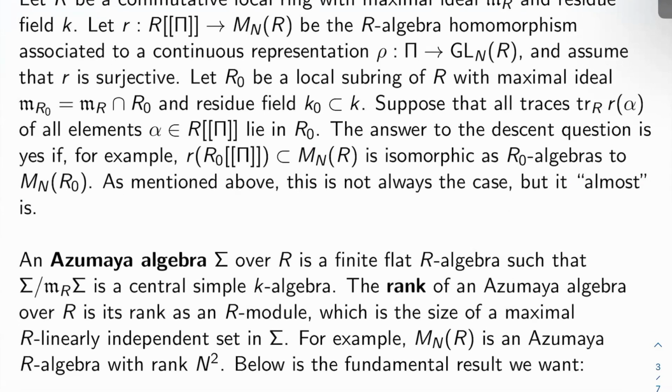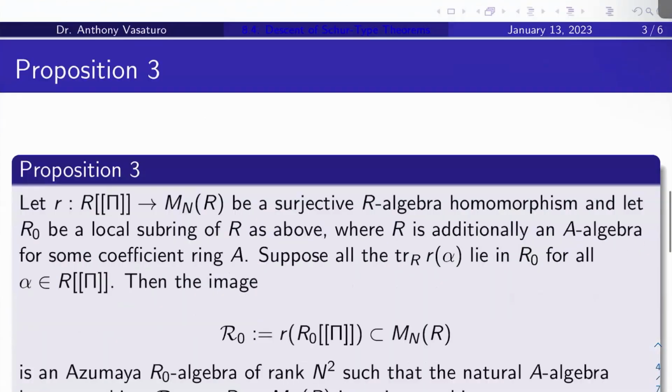An Azumaya algebra Sigma over R is a finite flat R-algebra such that Sigma mod m_R Sigma is a central simple K-algebra. The rank of such an algebra over R is its rank as an R-module, which is the size of a maximal R-linearly independent set in Sigma. So for example, M_n of R is an Azumaya R-algebra with rank n squared. It's like a trivial example. Below is the fundamental result regarding these algebras that we want.